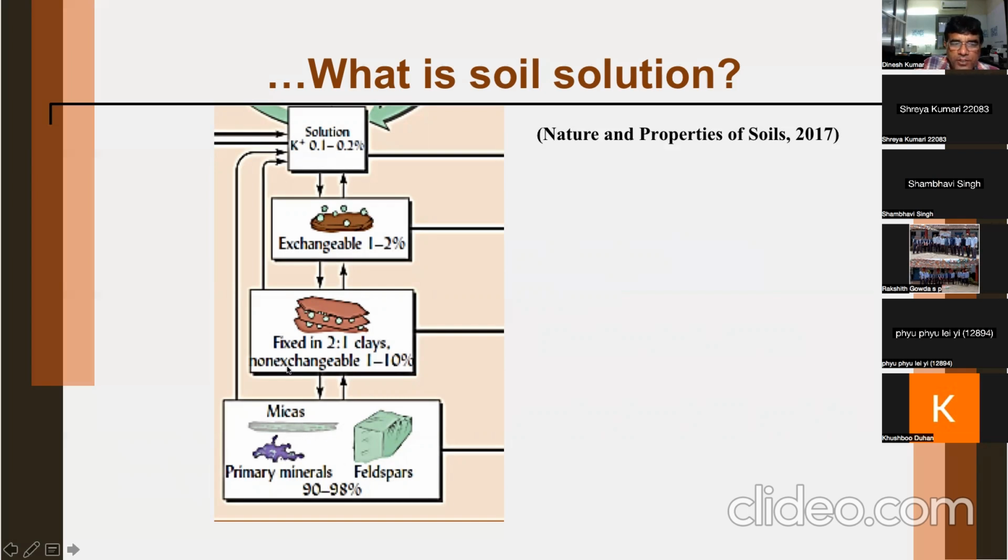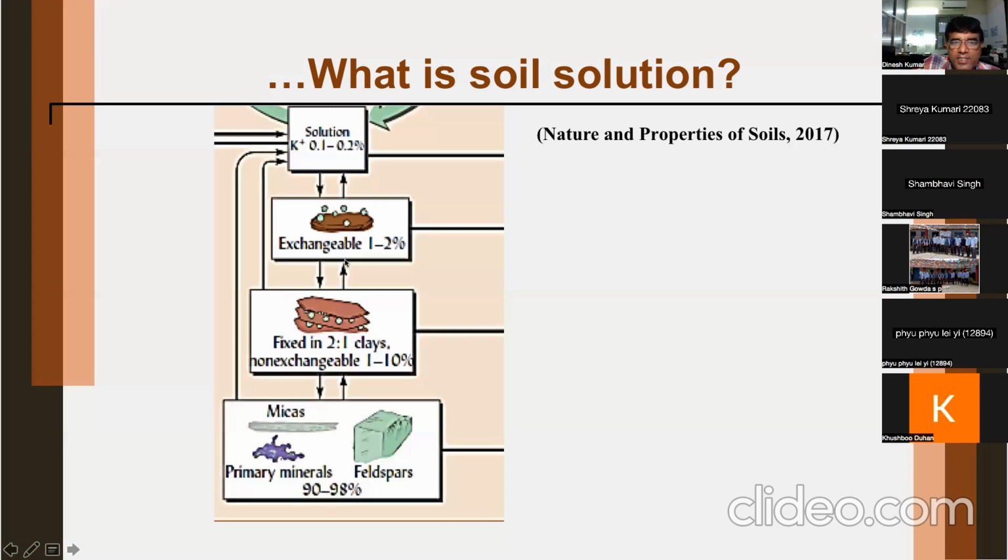Then non-exchangeable potassium, which is fixed in 2:1 clays, in interlayers, is 1 to 10% of the total, because at the bottom you see 90 to 98%.